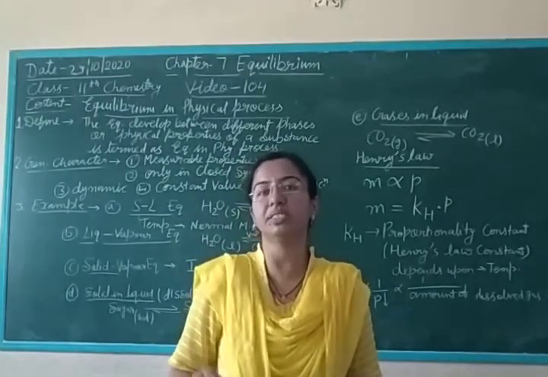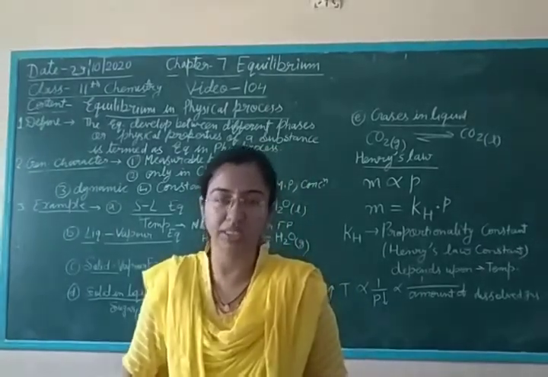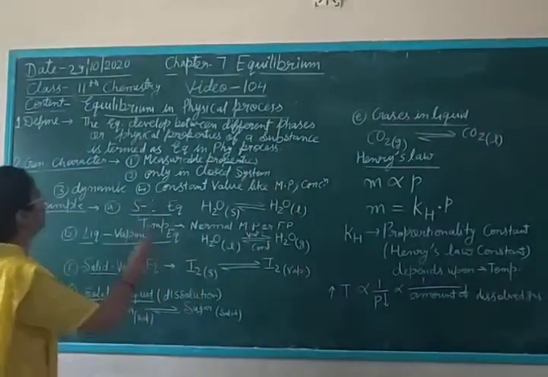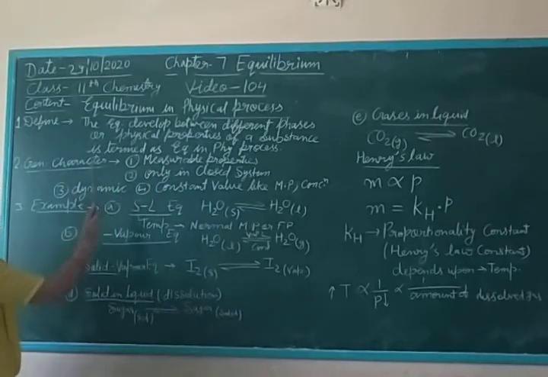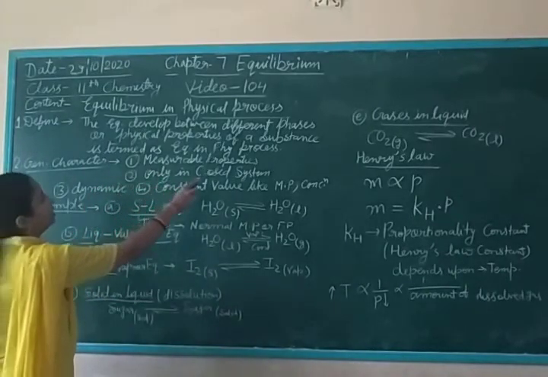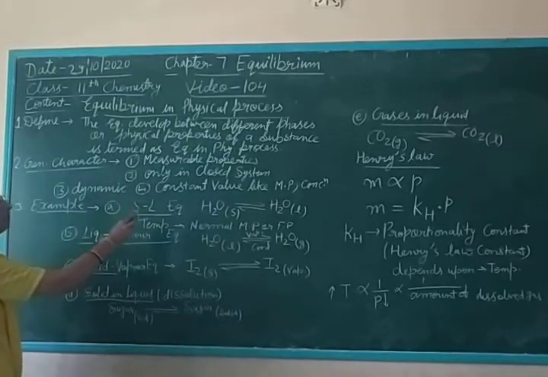Equilibrium is considered in two types of processes, physical process and chemical process. First I discuss equilibrium in the physical process. What is equilibrium in the physical process? The equilibrium developed between different phases or physical properties of a substance is termed equilibrium in the physical process.